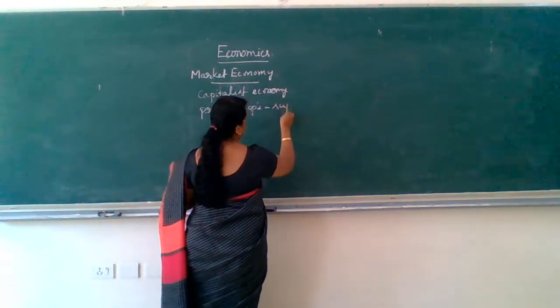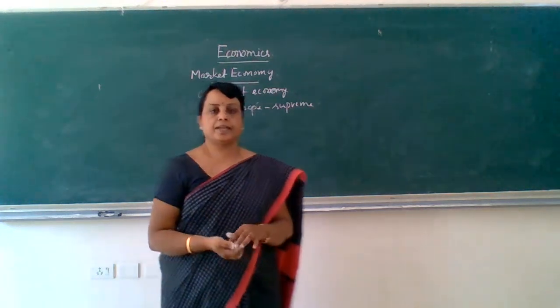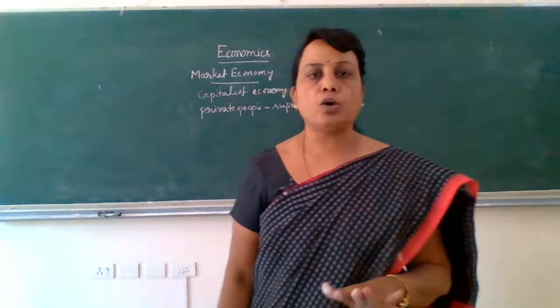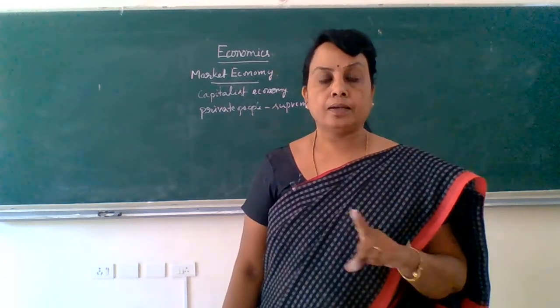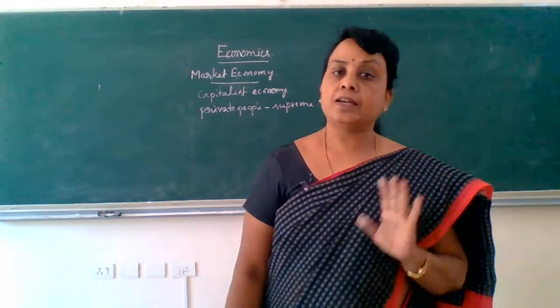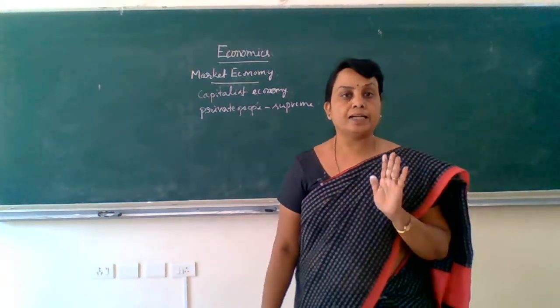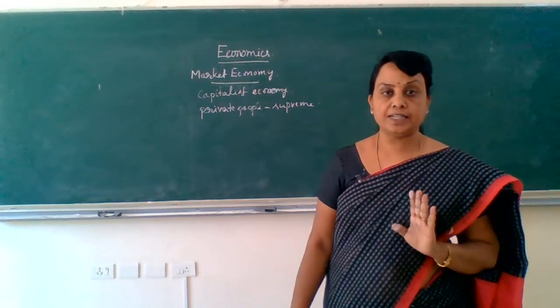They are supreme because they undertake all the major decisions in the economy. Remember that in a centrally planned economy, government is supreme and government will take all the major decisions.